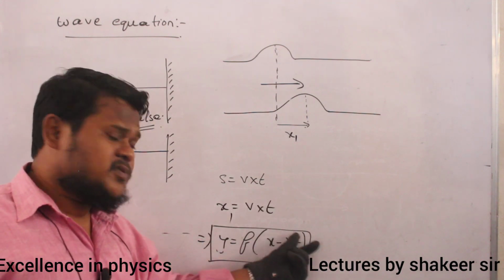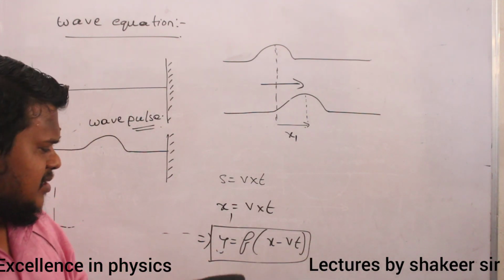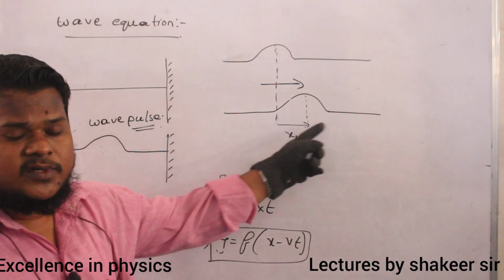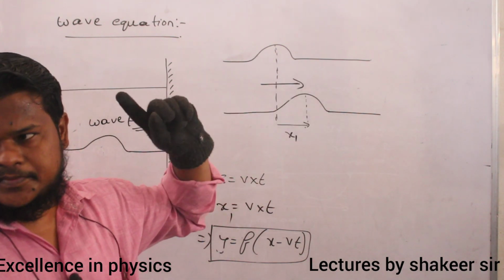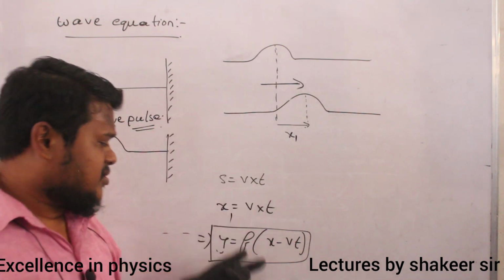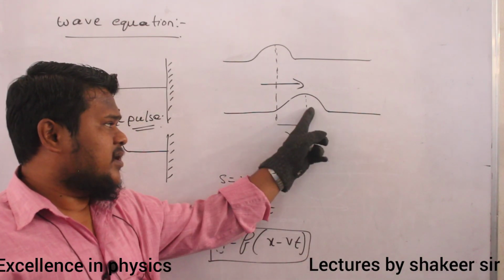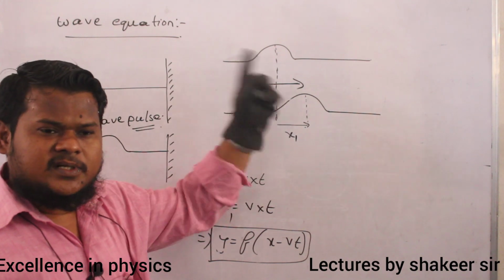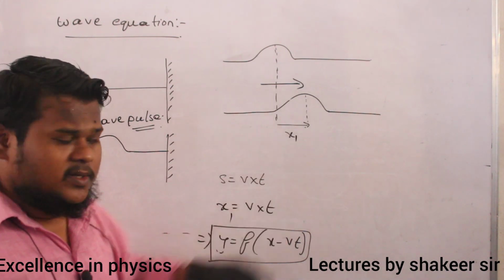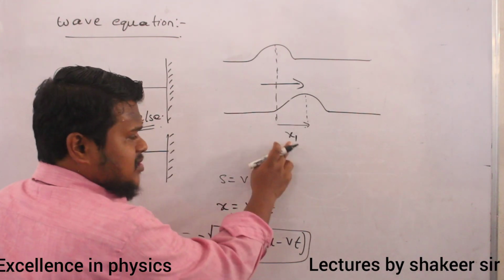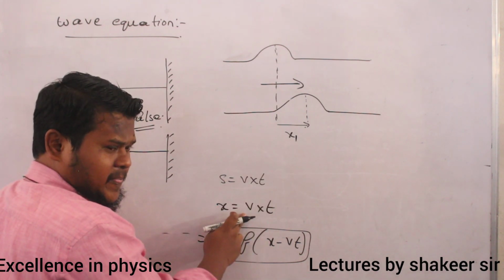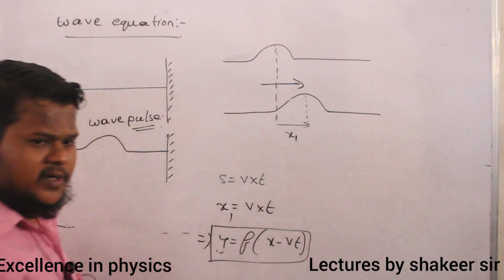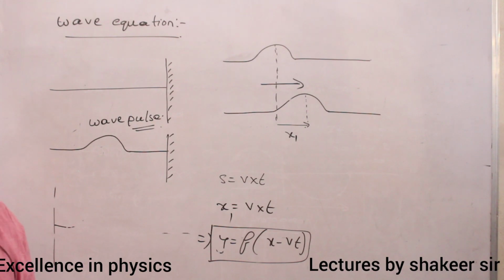So x minus vt means what? I understand that the wave is traveling towards the positive x-axis. And before a distance of v into t, this wave was having exactly the shape of the previous wave, which was present before a distance of x1. And what is that x1? v into t. So that is how I define a wave function. Are you able to understand?